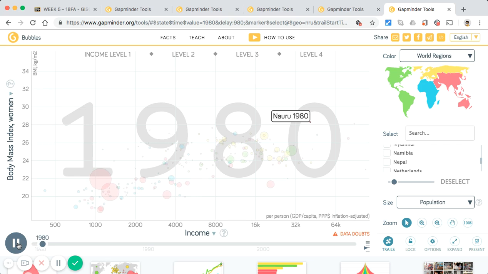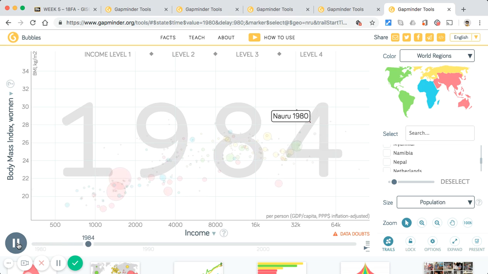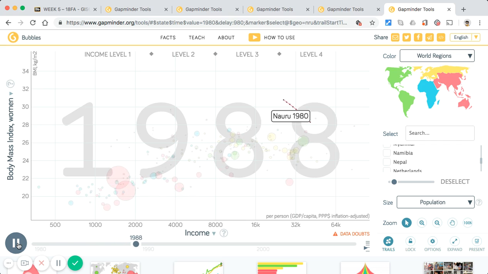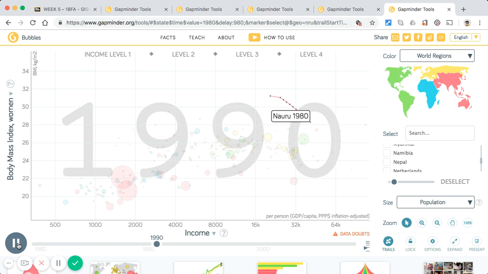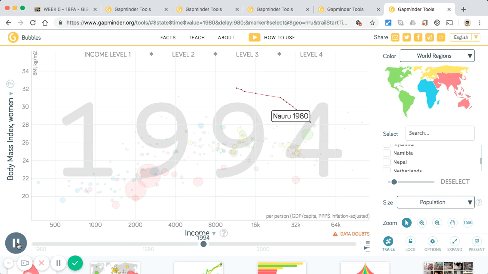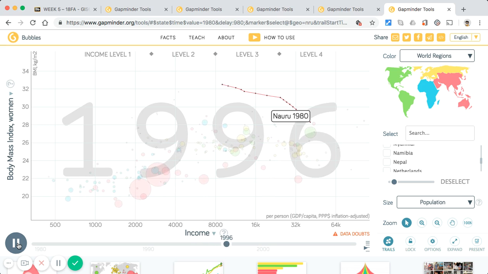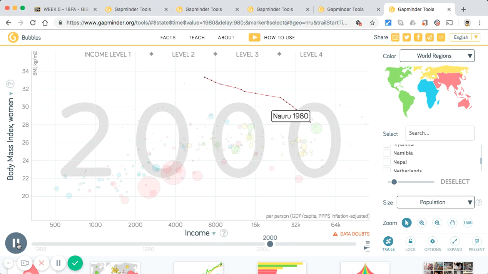Before 1980, the GDP for this country was 41,300, primarily because of the phosphate mining on their tiny island. While Nauru exported tons of phosphate, they also imported just as many goods, mostly food products. However, by 1980, without proper education, the food choices they made were unhealthy, which led to their high levels of BMI.